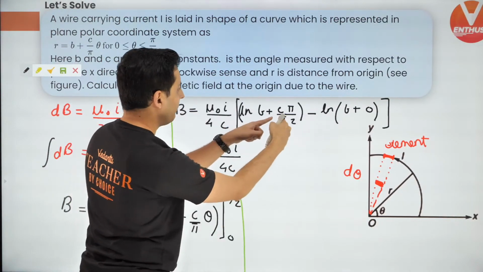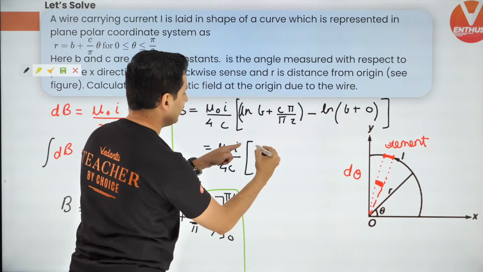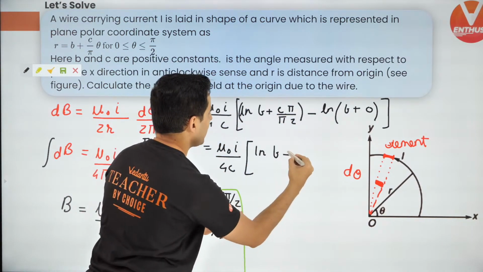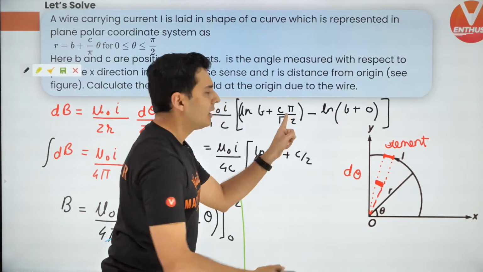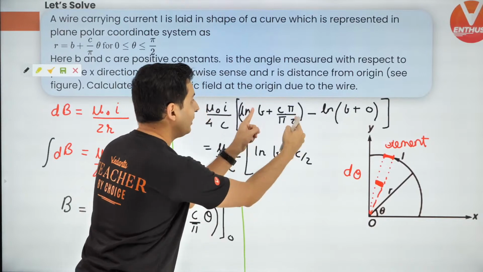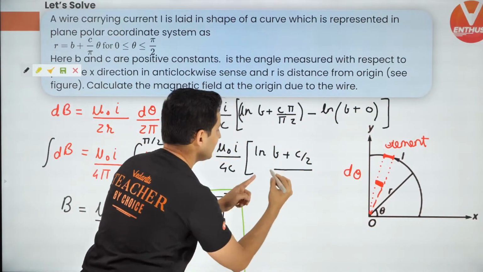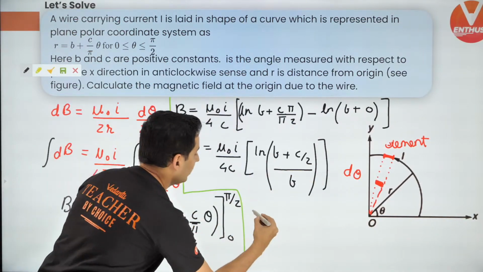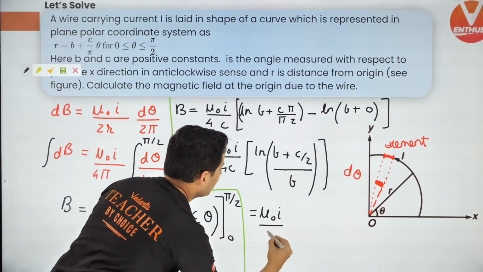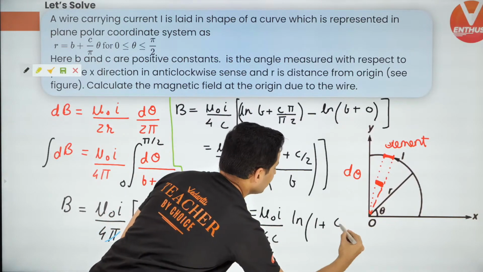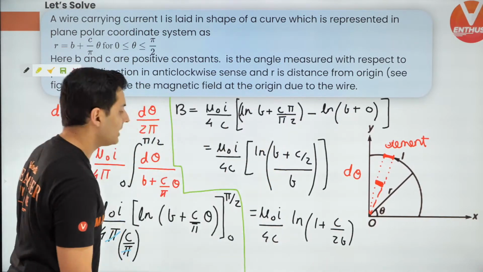All right, now pi goes, and what you will be getting is ln b plus c by 2. Log a minus log b is log of a by b. Remember that? So this is ln of this divided by this using the principles of log. So it will be mu naught I by 4c, and you will have ln 1 plus c by 2b. That should be the answer.